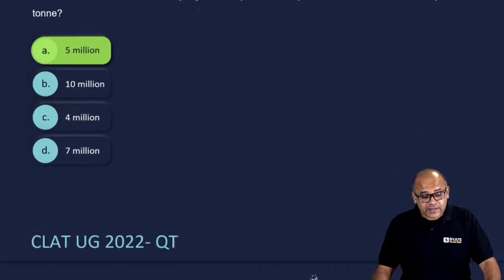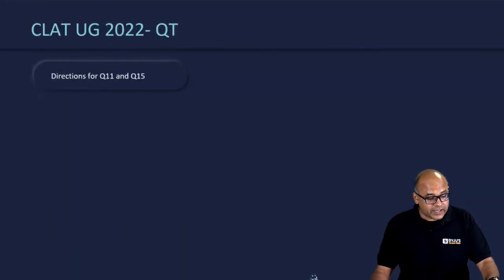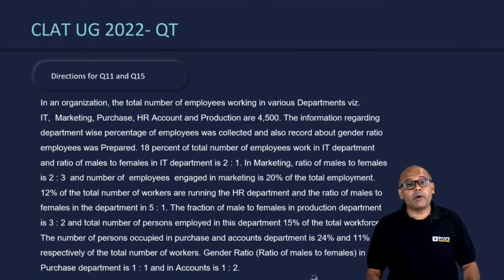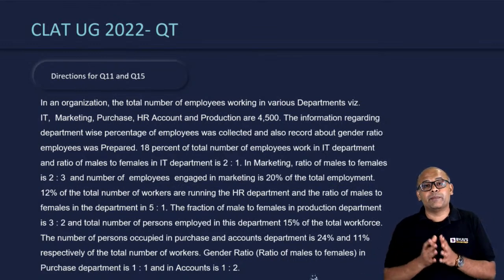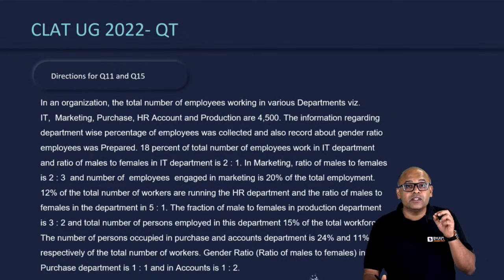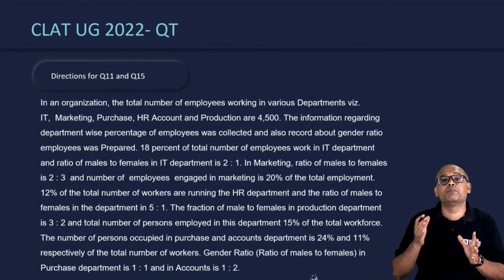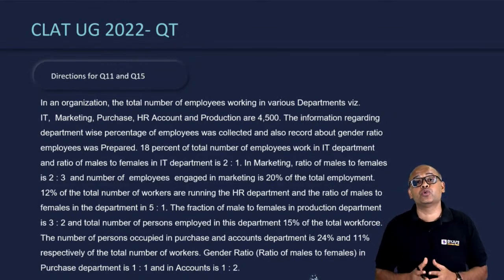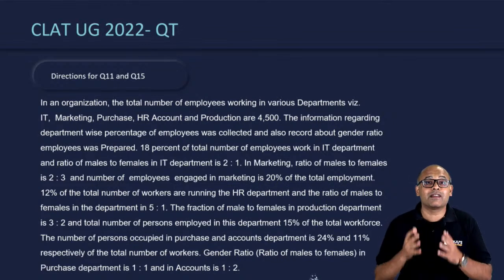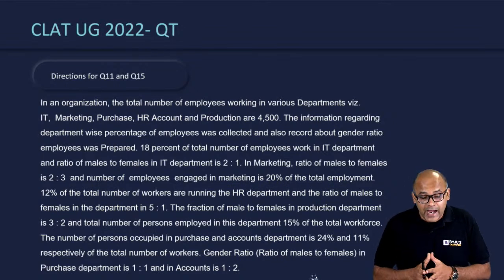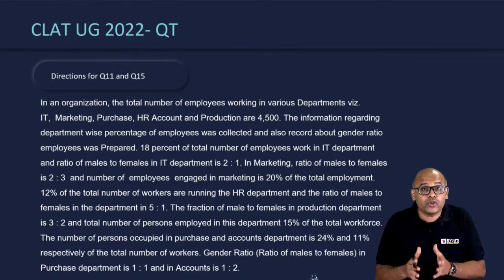Okay. Last set coming your way. So this is the set you're talking about, a company having IT, marketing and so on and so forth. So the basic breakup was given. Again, this is one question which used both percentages and ratios together. So you need to understand both percentages and ratios to get the right answers in this kind of a question. And yes, if you understood it, it was easy.